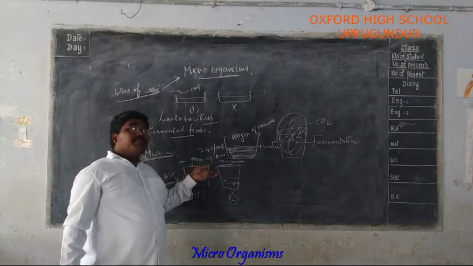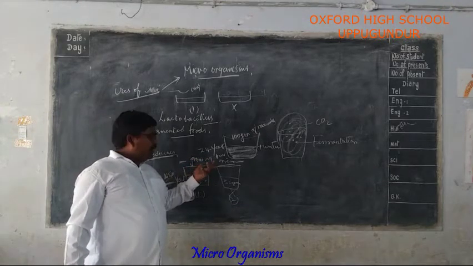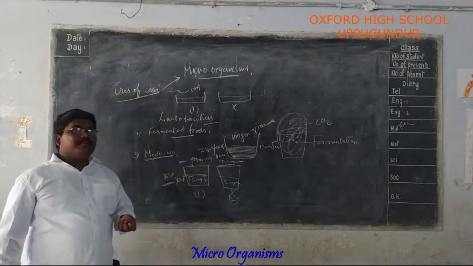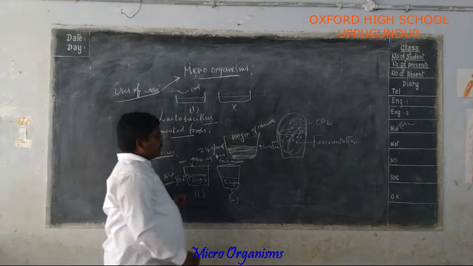The microorganism which can kill the disease-causing organism, that is antibiotic.